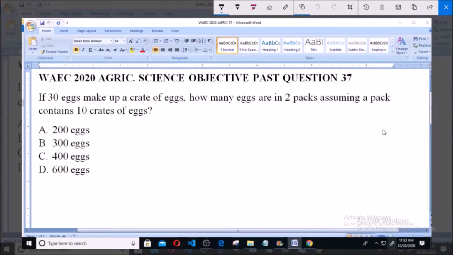So we are given some information here. We are to assume hypothetically that 1 crate of eggs contains 30 eggs. So 1 crate equals 30 eggs.